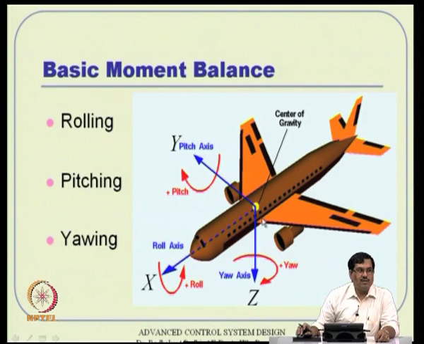That means you will get 6 into 2, 12 equations in total actually. Those 12 equations will be coupled with each other, and that set of equations is the one that we are going to use in nonlinear control design for flying objects in general and aircraft in particular. Okay. We will see those details a little later.